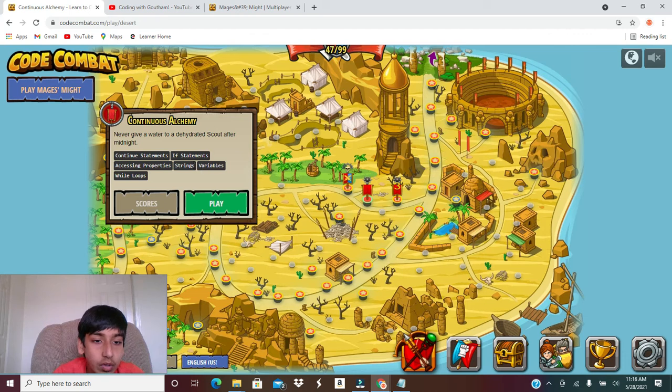Okay, strings. We used a string of poison in the last loop, because it was a type. Variables. We stored enemy and item in a variable at the start of the loop. And while loop. We ran all this code in a while loop so it could keep going instead of stopping with only one. So this is it for continue statements and Continuous Alchemy.